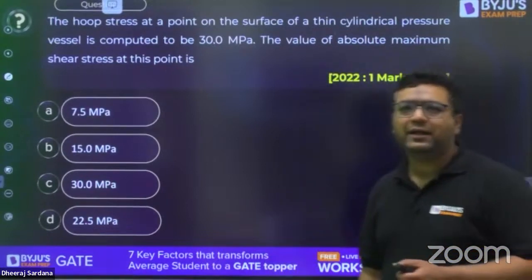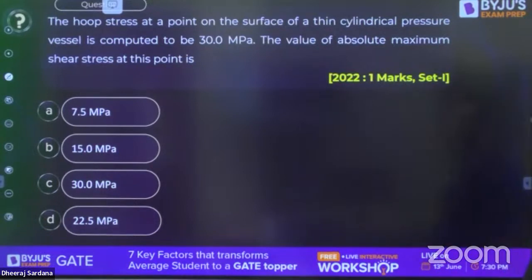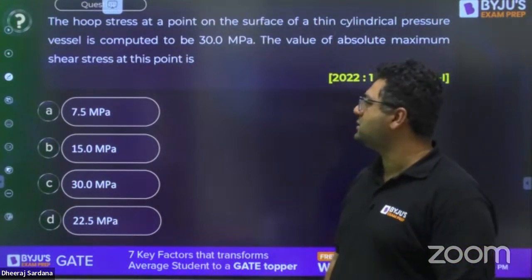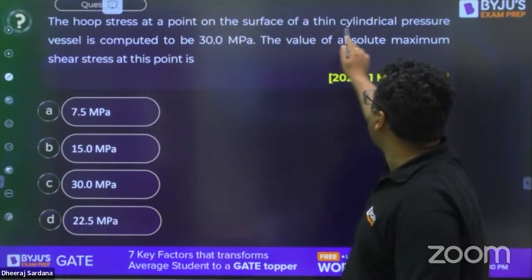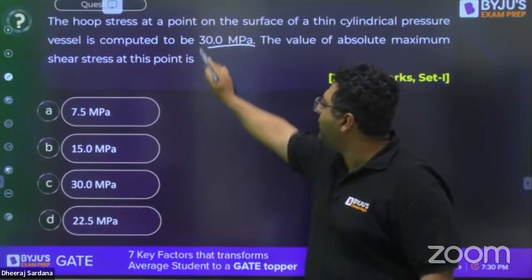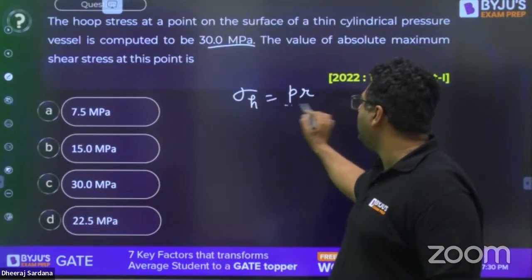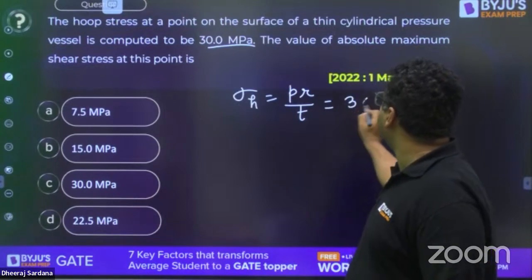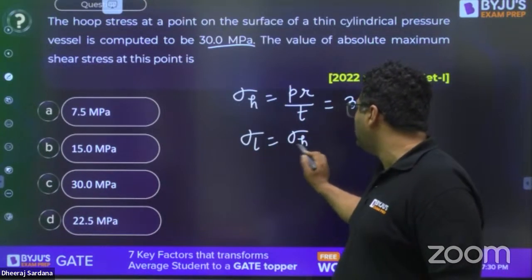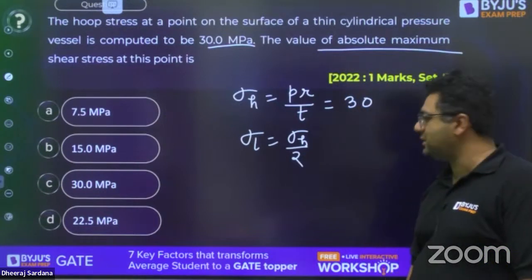Aspirant, I feel 96.1 is correct. Fine. Now we are moving to this question, guys, once again from the thin cylinders. The hoop stress at a point on the surface of a thin cylinder pressure vessel is 30 MPa. Hoop stress, you know, it is PR by T, that is 30 MPa. And you also know that longitudinal is sigma hoop by 2. They are asking, what about the absolute maximum shear stress?